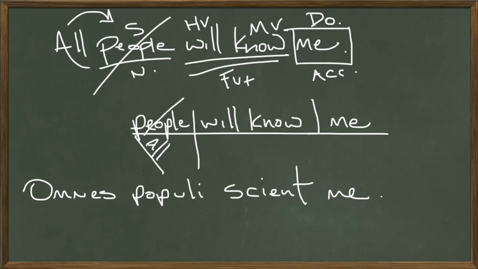Since this lesson is about substantive adjectives, as we did in the English sentence and as we did in the English diagram, we're going to eliminate the noun, or the subject, which is populi. It's a nominative case. And what we're left with is omnes scient me. All will know me. We do this in English too. We do it all the time. All will know me. Everyone will hear. No one is going to believe me. We replace the subject with an adjective, and that's called a substantive adjective.